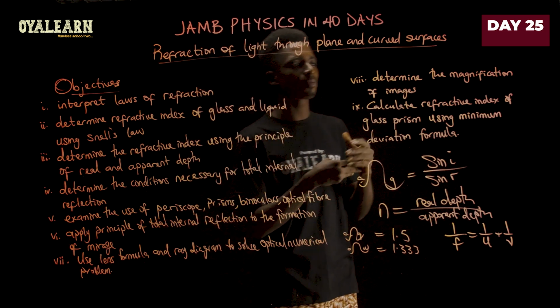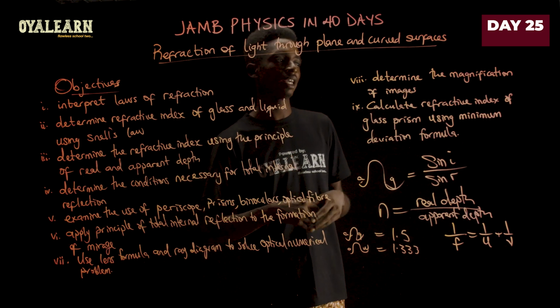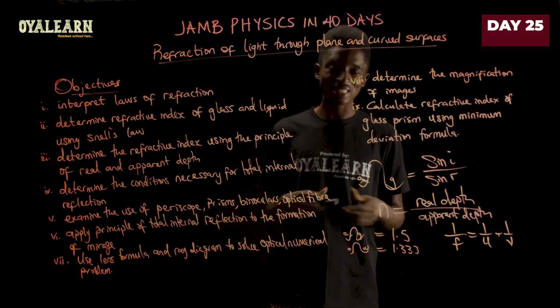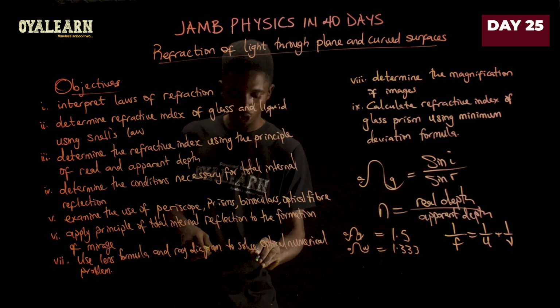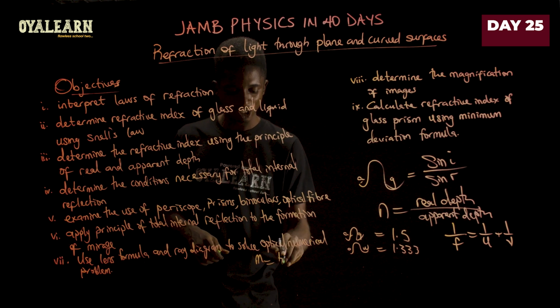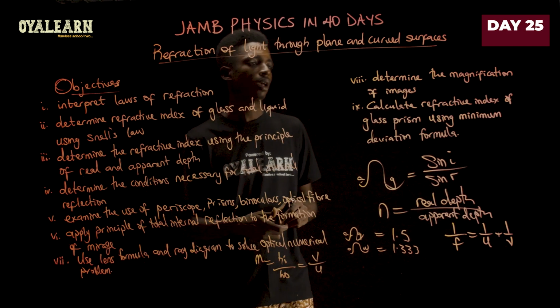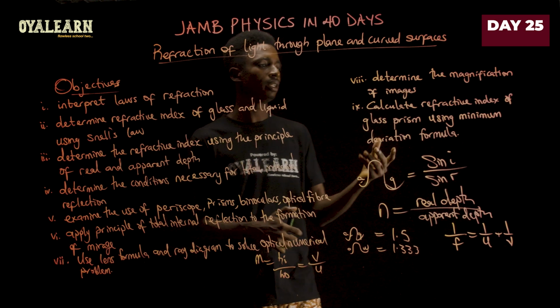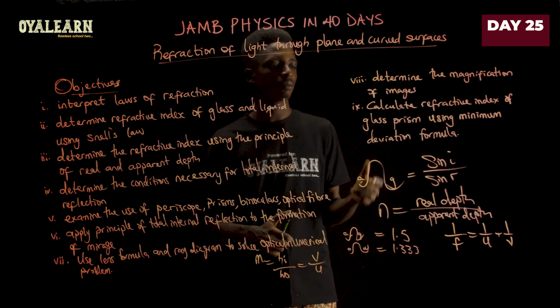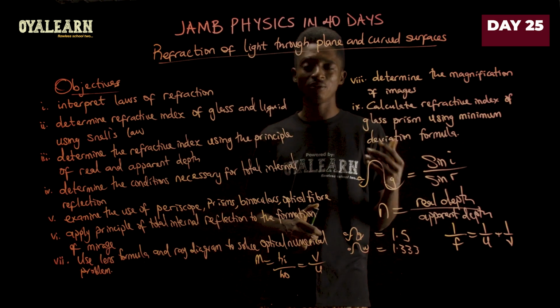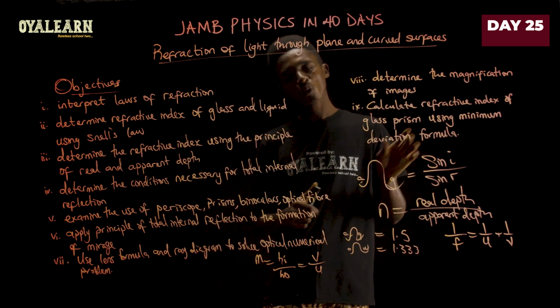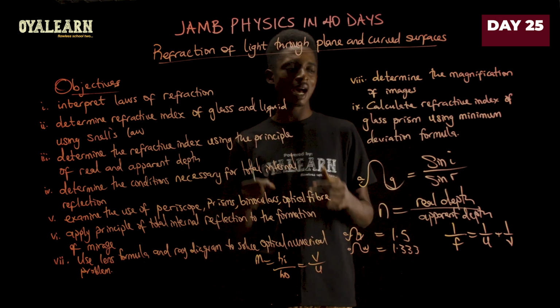Now, another thing that is expected is that you should be able to determine the magnification of images, which retains the same equation where magnification m equals image height over object height, which is the same thing as v over u. And then finally, you should be able to calculate the refractive index of a glass prism using the minimum deviation formula. Now, this works in the case of a triangular prism.